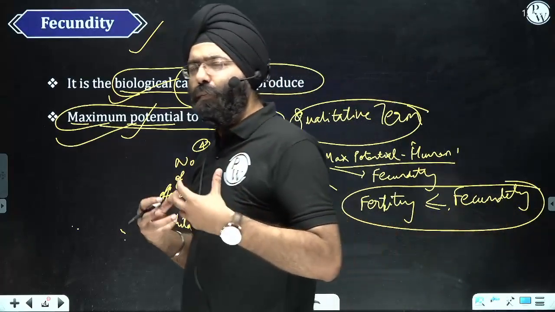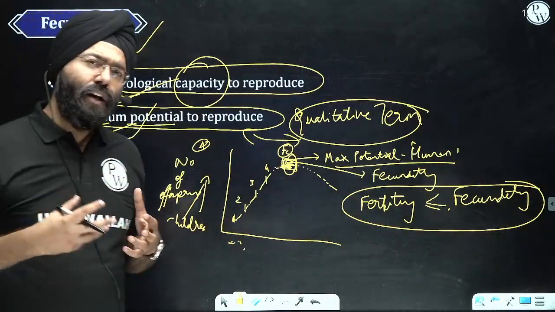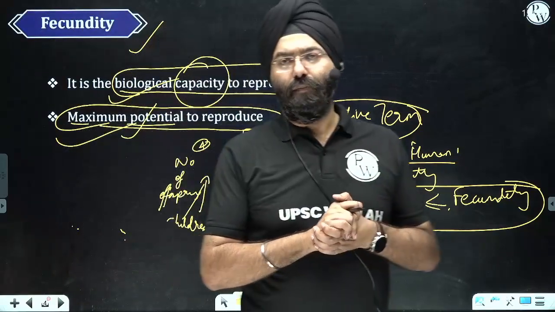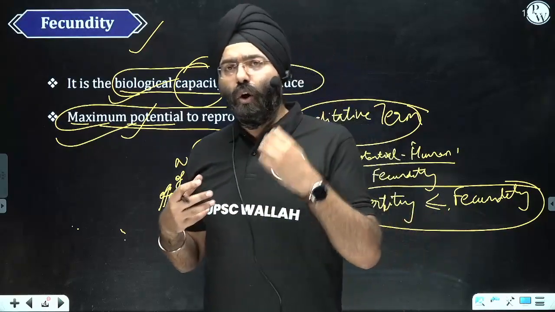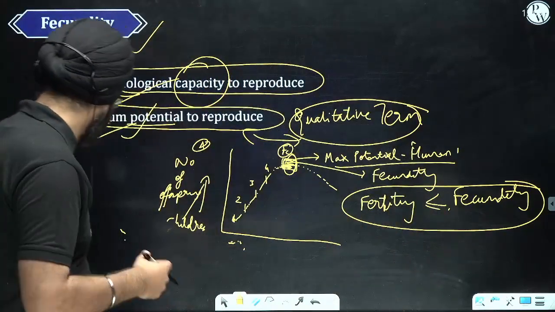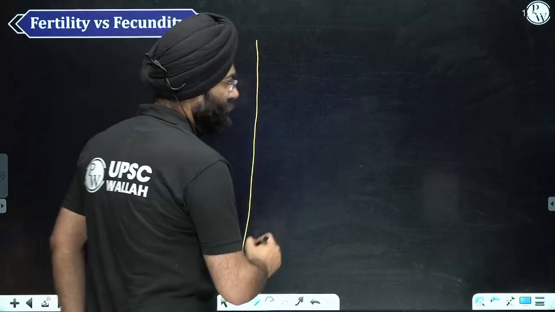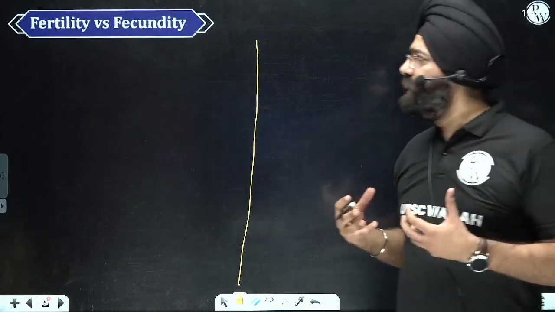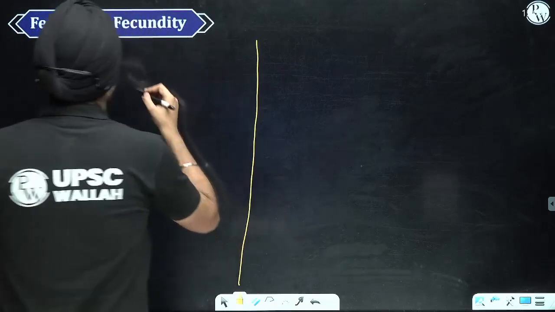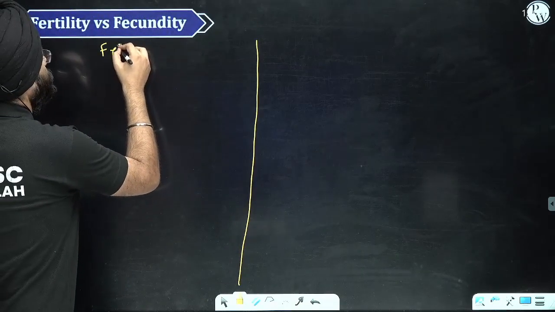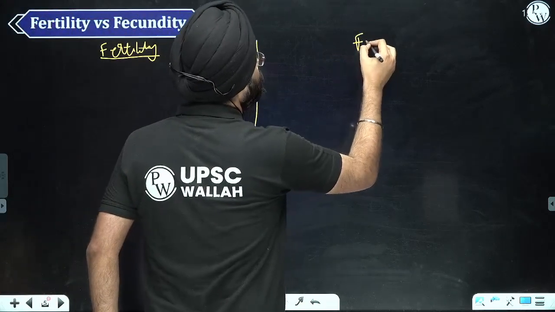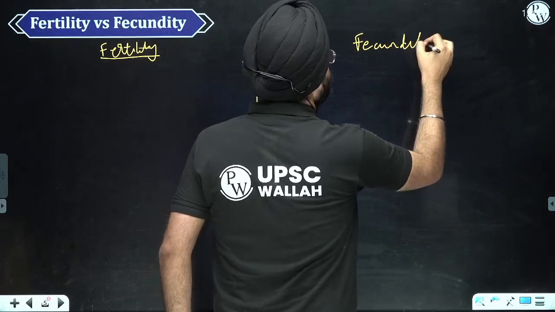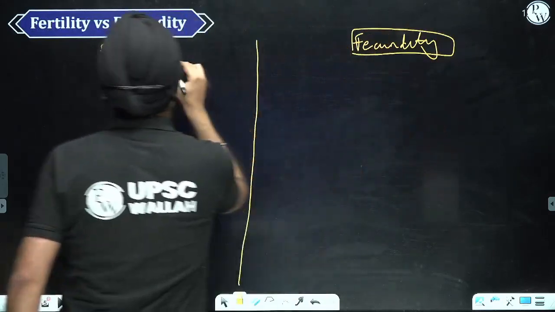So now let's move forward and understand what the differences between them are, because we have understood the definition, what fertility is, what fecundity is, and what the relationship is. So let's see what the differences are. Now, when we study fertility and fecundity, it's very important when you are studying or writing in the examination, use the concept of this line, drawing the line and presenting it in this manner.